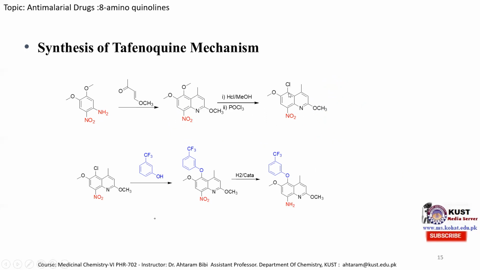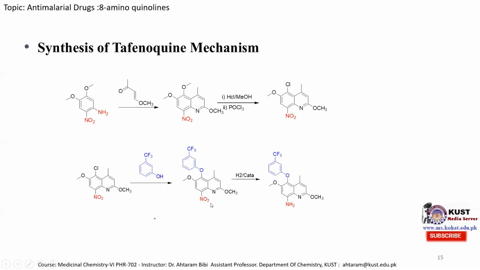This chloro group is a good leaving group, and when this is treated with the trifluoromethyl phenol molecule, the lone pair of oxygen attacks this carbon atom, eliminating the chloride ion, which is released in the form of hydrochloric acid, and it is substituted on this carbon atom. So in this step we obtain the nitrotafenoquine molecule.